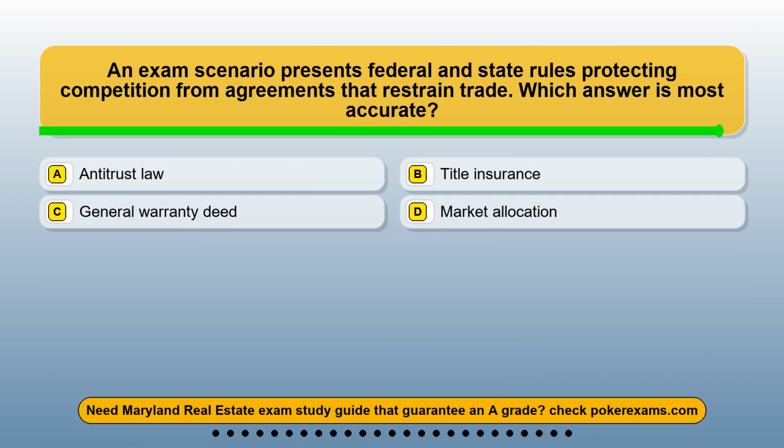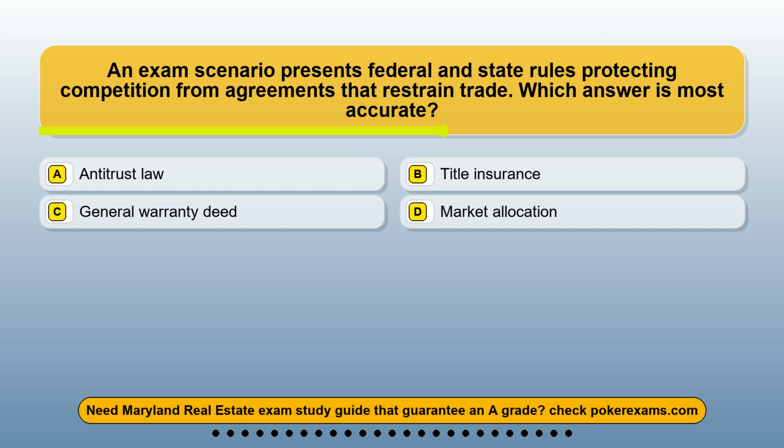Question 7. An exam scenario presents federal and state rules protecting competition from agreements that restrain trade. Which answer is most accurate? Option A. Antitrust law. Option B. Title insurance. Option C. General warranty deed. Option D. Market allocation.